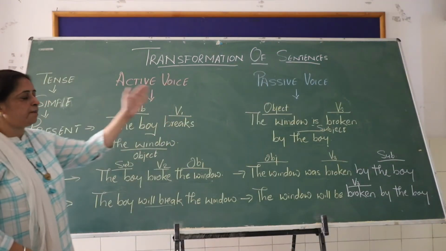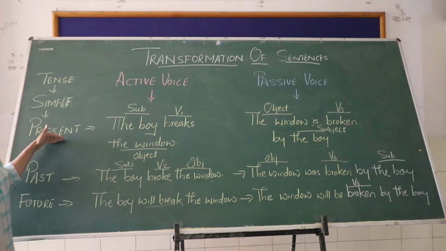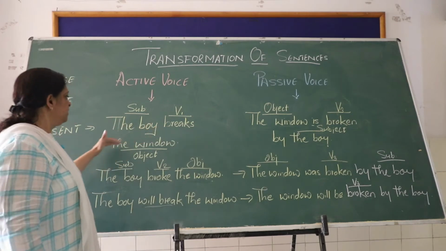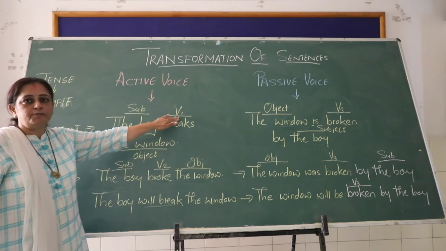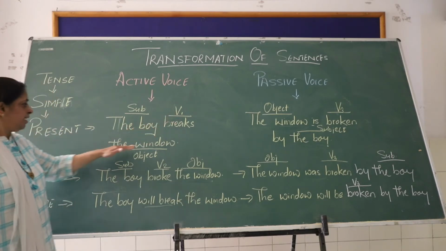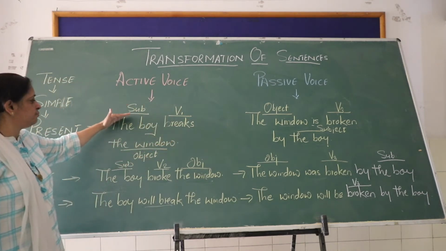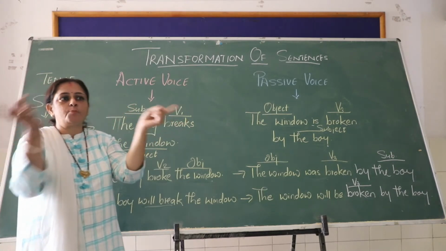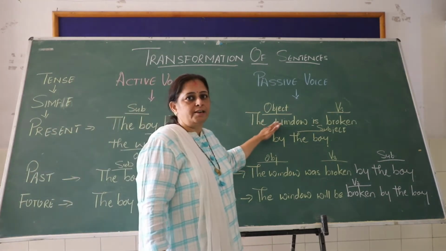Okay, so how this active and passive voice works in the tense of simple present, simple past and simple future. If the sentence is in the simple present tense, the boy breaks the window. So here the boy is the subject, breaks is in the V1 form, that means it is in the present tense, and the window is the object. So when it is converted into passive voice, the subject takes the object place and the object takes the subject place. That means the subject and the object interchange their places. So it can be said as new subject also, or we can write object also.